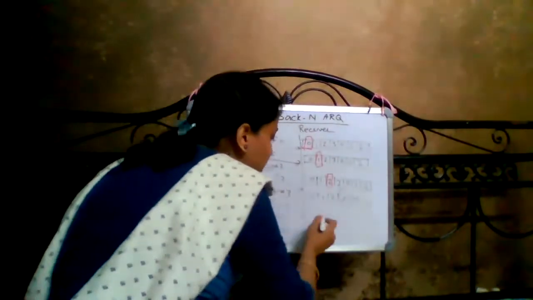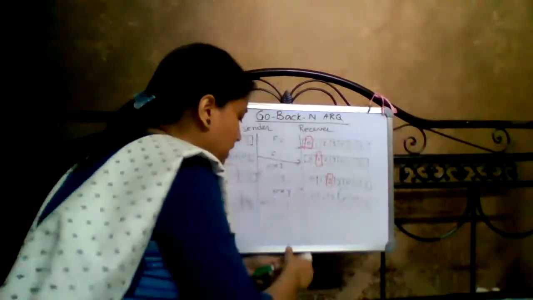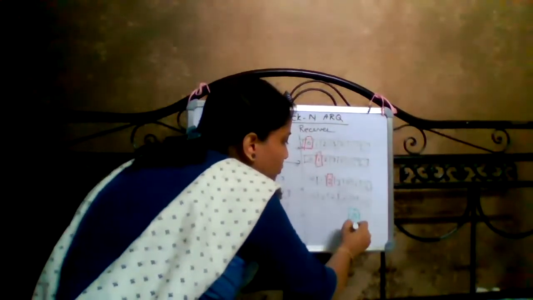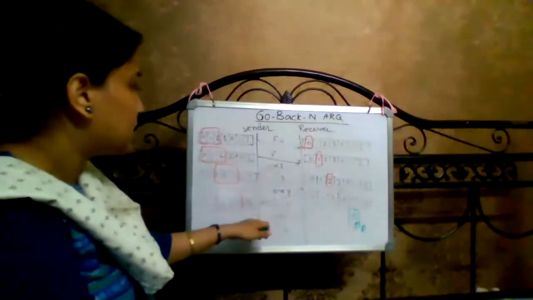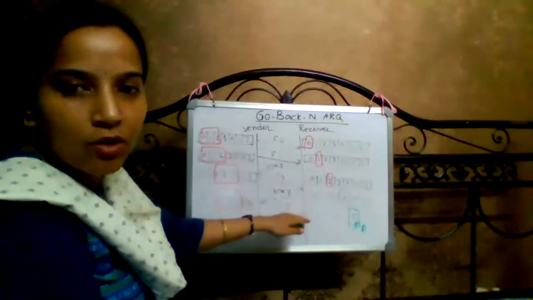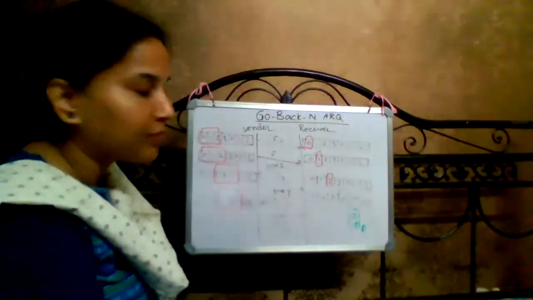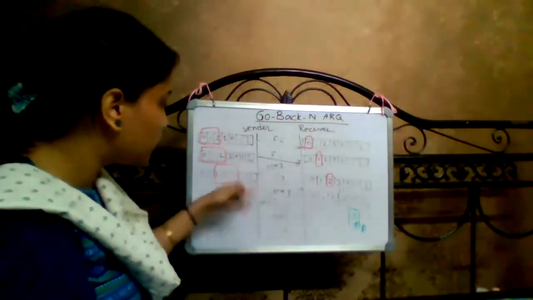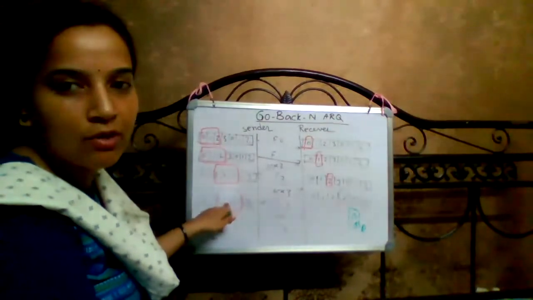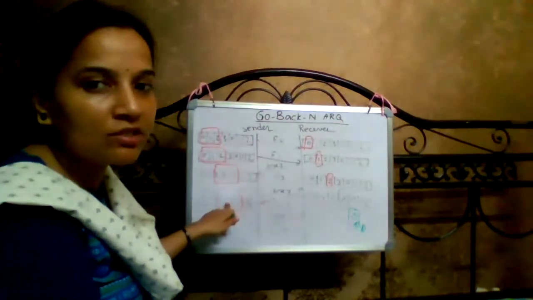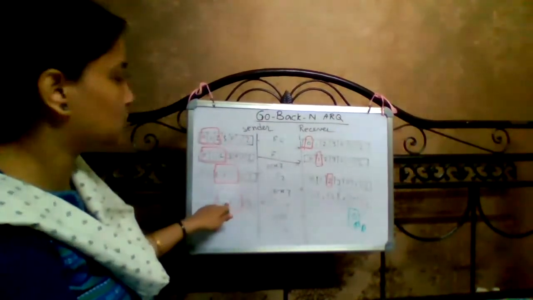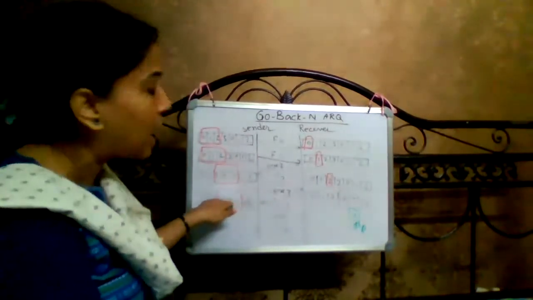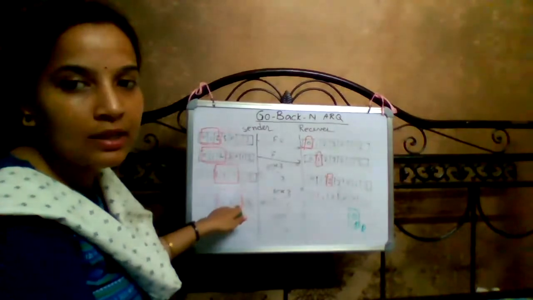So next the expected frame will be 0, but frame 3 has already been received. Then what happens? It is resent. Within this time period, the acknowledgement of frame 3 is not received by the sender, so the sender resends frame number 3 as well as frame number 0.